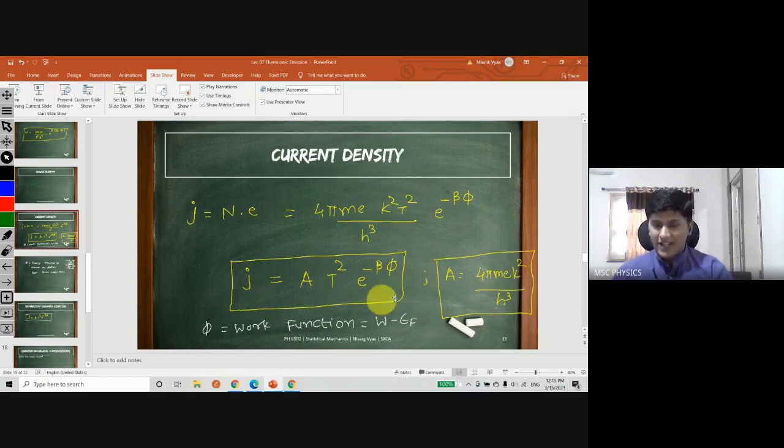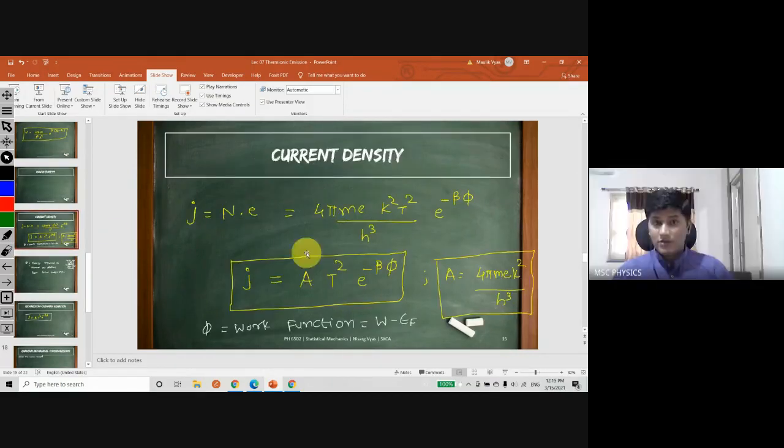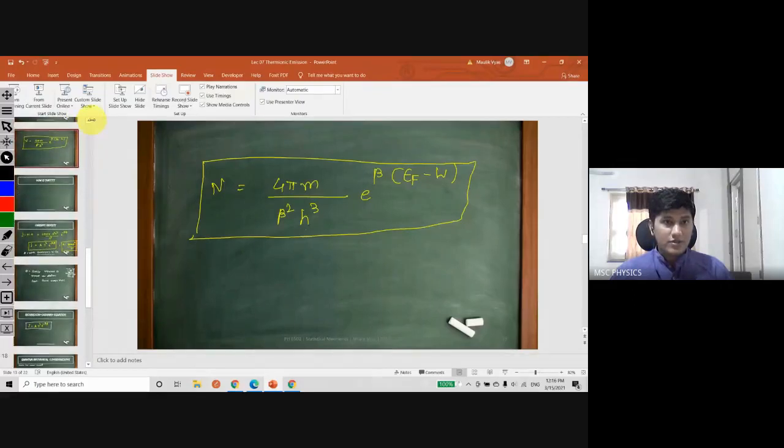You can actually try to plot J as a function of temperature for a specific metal with some specific work function. Beta also contains temperature, so you'll find that after some temperature, the current is going to increase. Sir, as you said, beta is 1 upon kB. So how is it dependent on T? 1 upon kB into T. I wrote it somewhere.